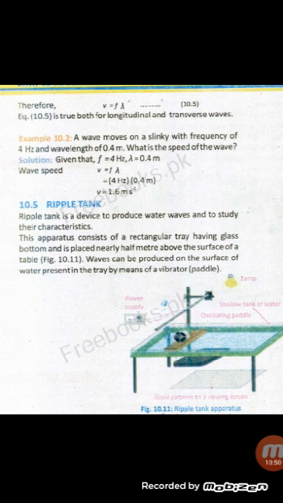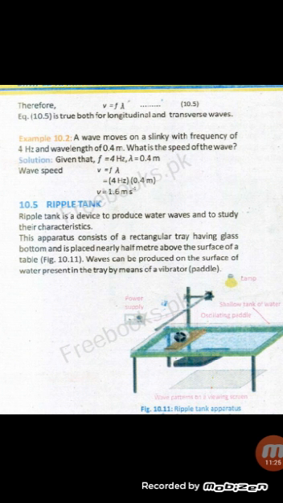Next topic 10.5, which is the ripple tank. In this topic we will study the production of water waves on the surface of the ripple tank, and also observe the refraction of water waves and see the arrangement of the ripple tank. Ripple tank is a device to produce water waves and to study their characteristics. This apparatus consists of a rectangular tray having a glass bottom and is placed nearly half meter above the surface of the table. Figure 10.11. Waves can be produced on the surface of water present in the tray by means of a vibrator.